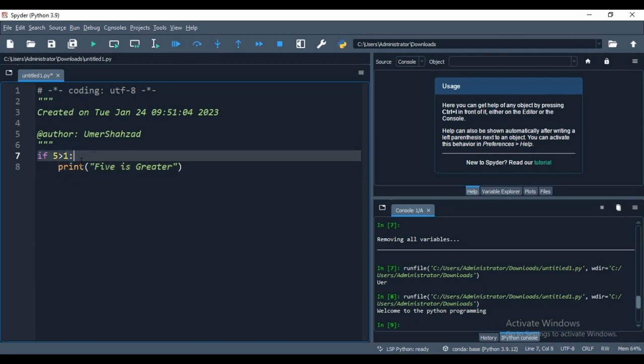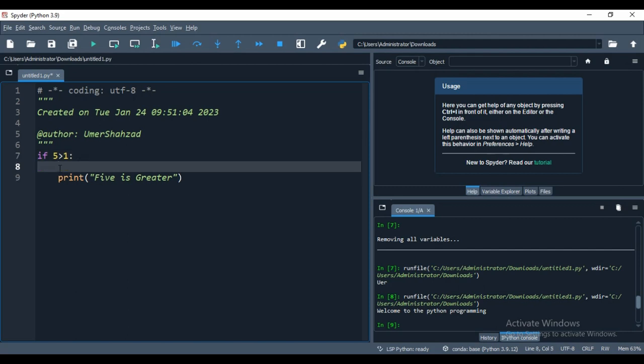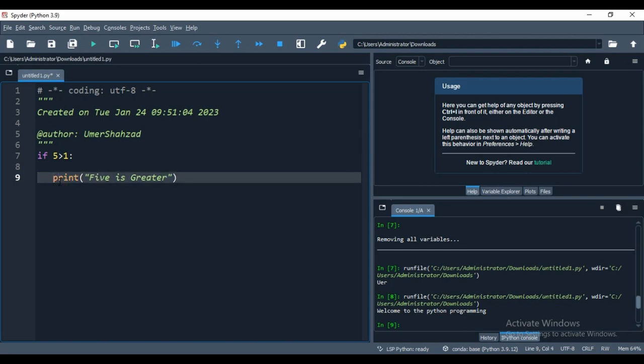once I have written this first line, the if condition, and I press enter, the software automatically gives me the next line, where you need to write your next code. If you write this code at the start of the line, it will give you an error, and you will see I am moving this print from here to the start.